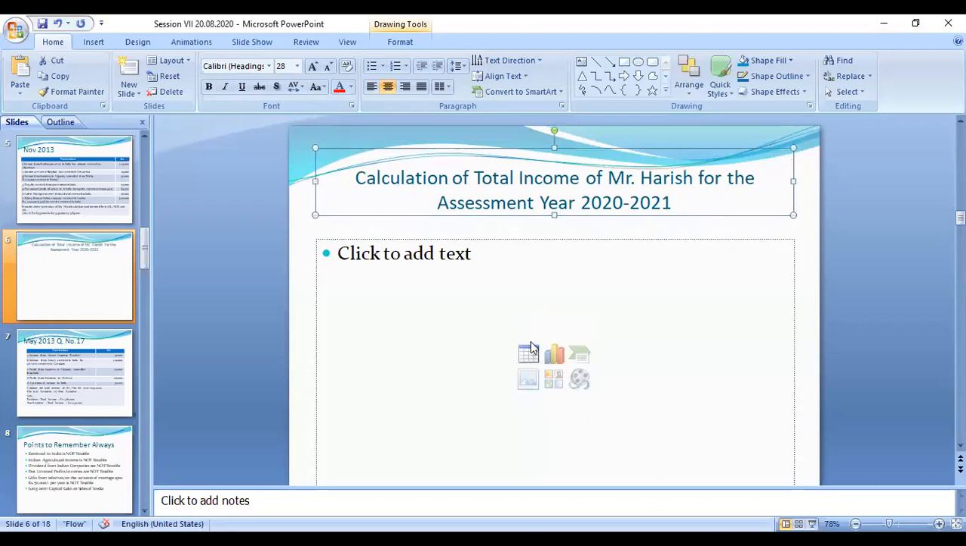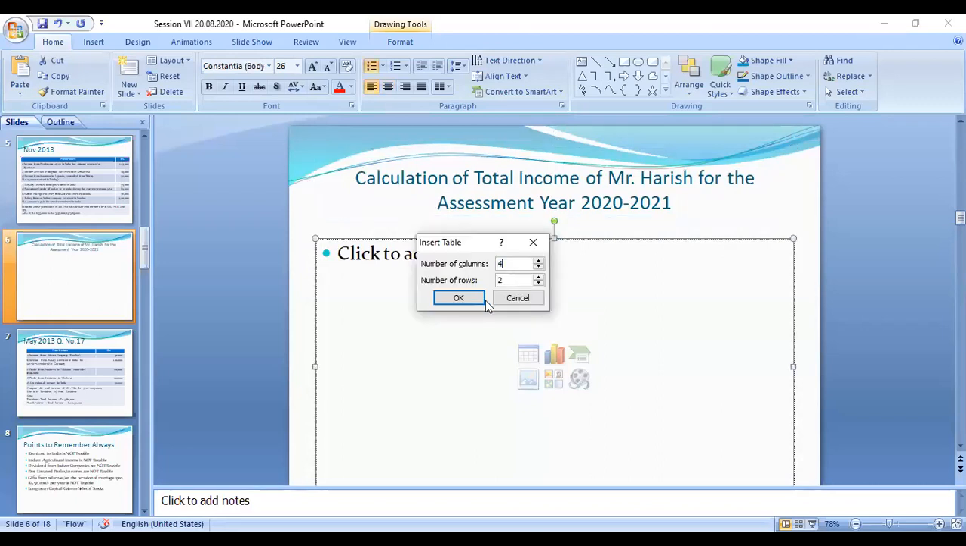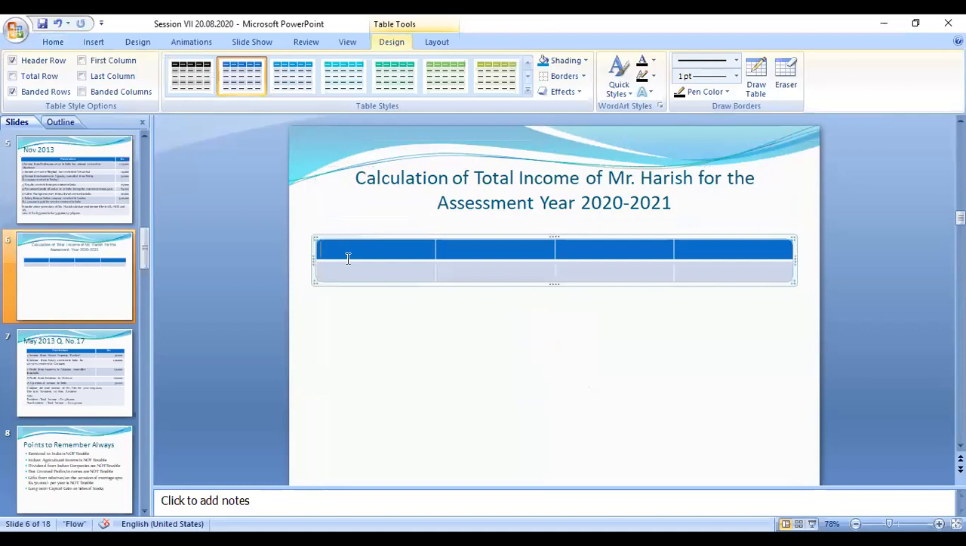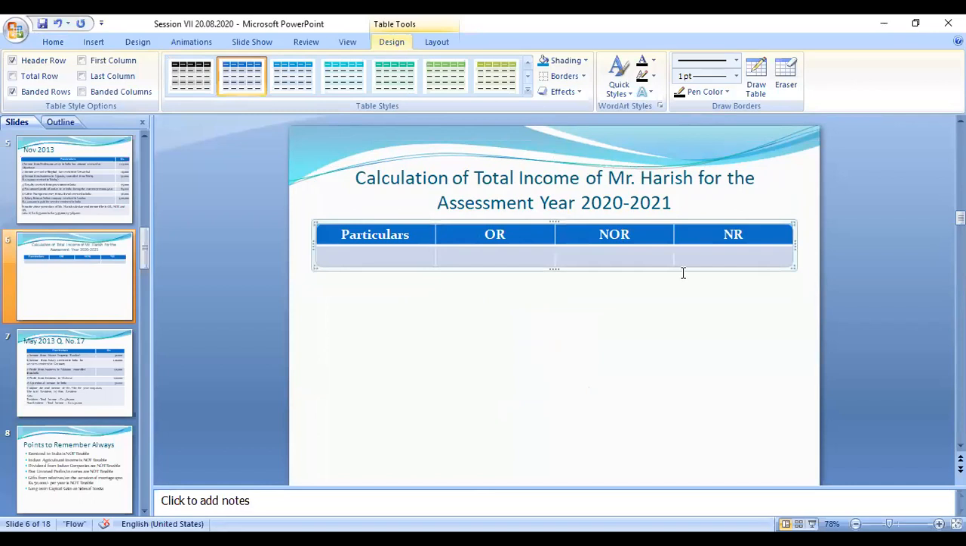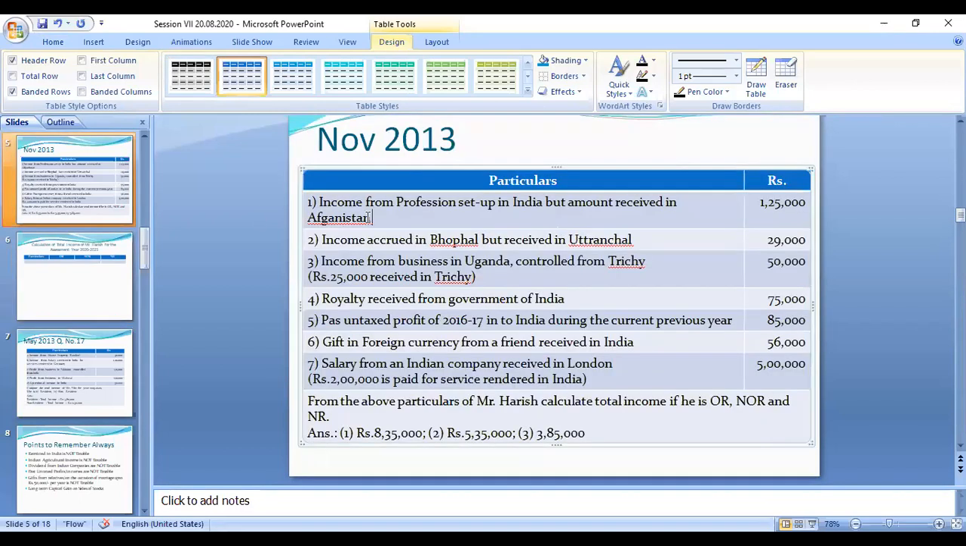So you can open a table, again 4 columns: 3 amount columns and 1 particulars column. Under particulars, I will put OR for ordinary resident, NOR for not ordinary resident, and NR for non-resident. These are the 3 amount columns and 1 particulars column. Right, we can start with the problem, the first category. You can read the problem.